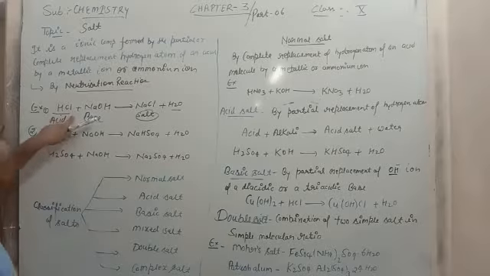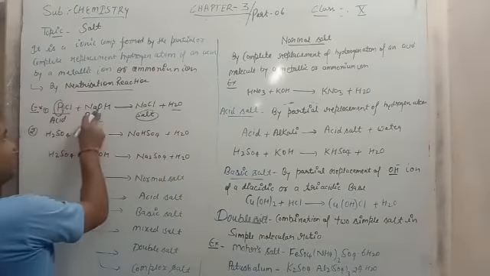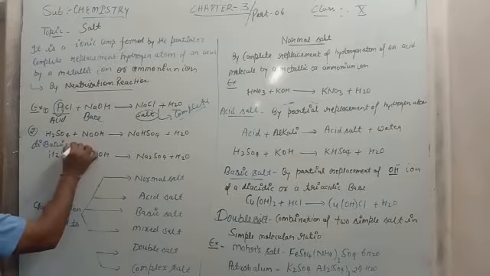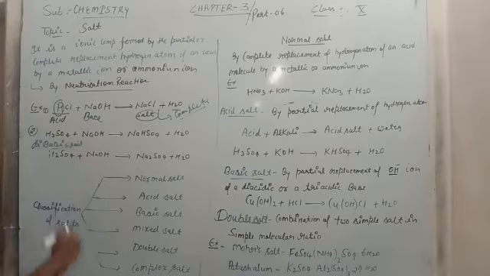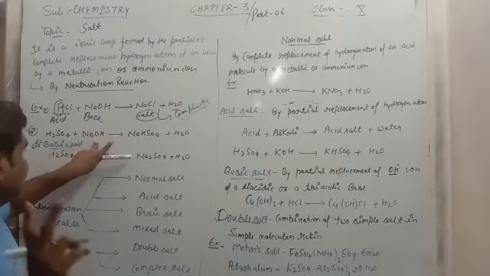So here, look, the hydrogen is replaced by the sodium hydroxide, and this is the complete replacement, not partial replacement. Look at the second example. H2SO4 is the dibasic acid. When H2SO4 reacts with NaOH, there are two conditions.